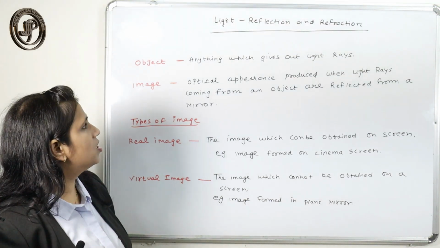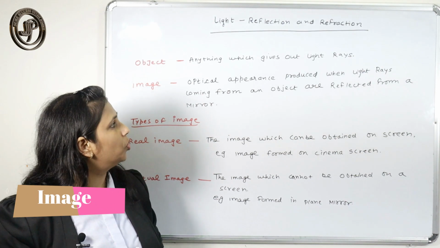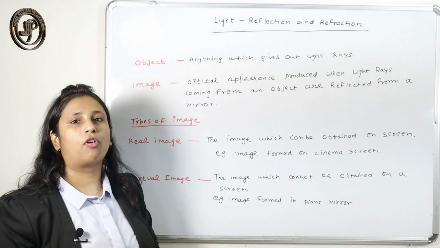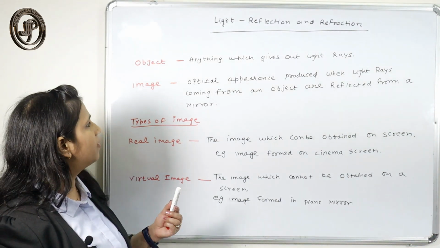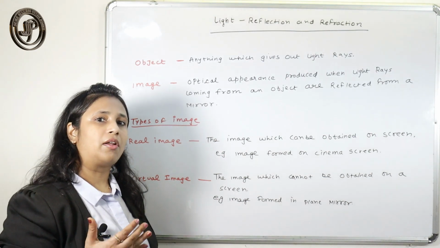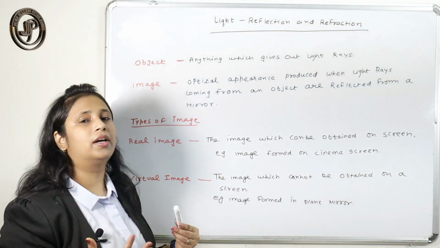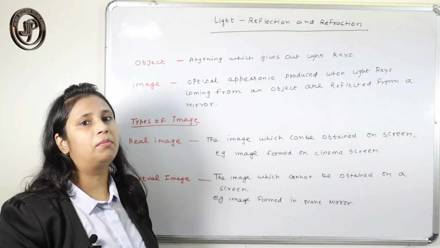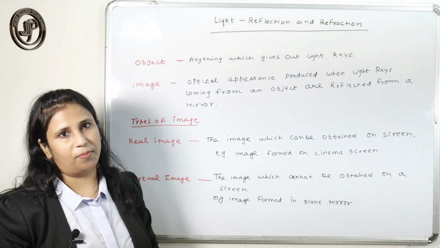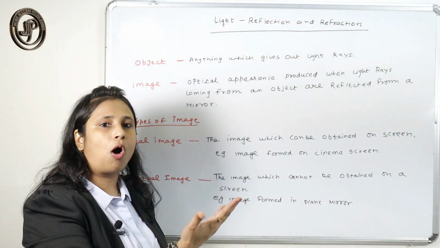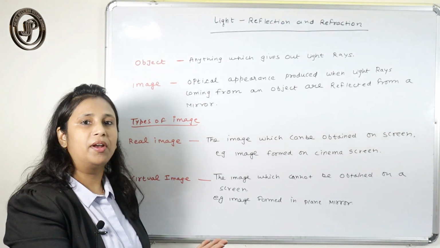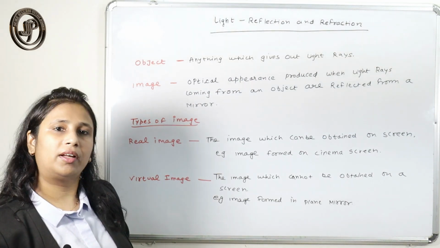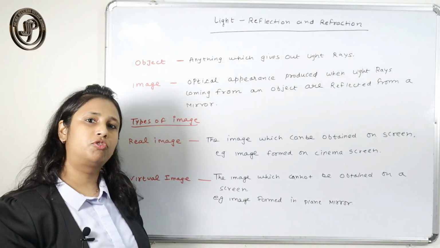What is an image? It is an optical appearance which is produced when the light rays coming from the object are reflected from the mirror. When the light rays coming from the object get reflected from the mirror, the optical appearance produced is called the image. Suppose you are seeing your face in a plane mirror: you are the object, and the face that you see in the mirror is called the image. Images are generally of two types.